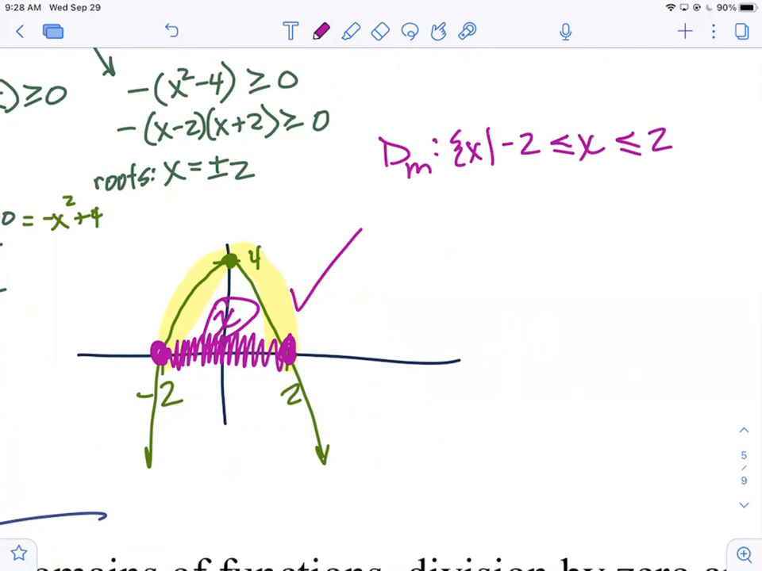You'd never write an or case with a compound inequality, right? And it's either going to be less than or equal to. So you could read this from left to right. -2 is less than or equal to x is less than or equal to 2.